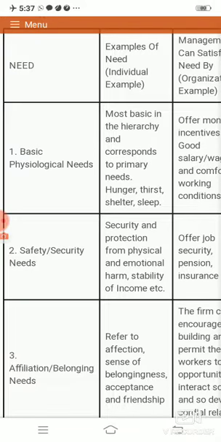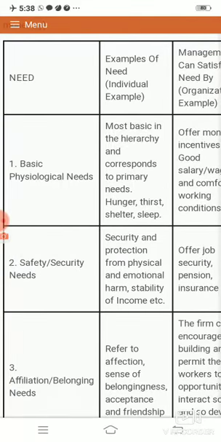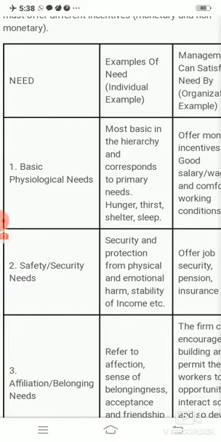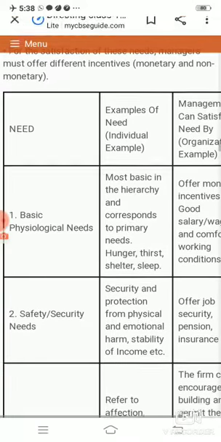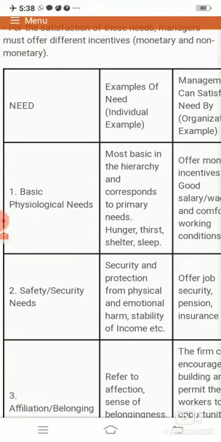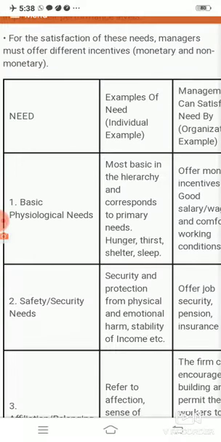Now, if we relate Abraham Maslow's theory to organizational terms, it helps a manager to realize that the need level of employees should be identified to provide motivation to them. It means if a manager wants to achieve the target of the organization on time, effectively and efficiently, he has to go through Abraham Maslow's hierarchy of needs theory deeply, because we can only encourage our employees to work properly when we know their needs and provide motivation accordingly.